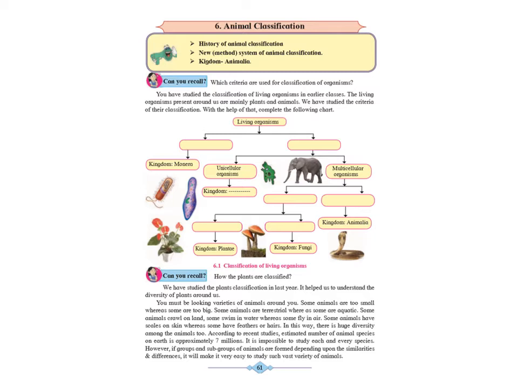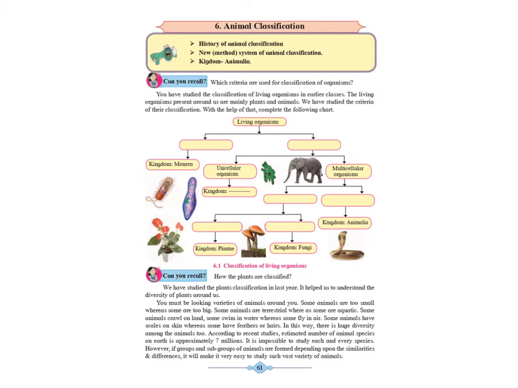On the right hand side, below multicellular organism, with cell wall, without cell wall. Below with cell wall, autotrophs and heterotrophs. So this is basically a chart that revises or helps us in remembering what we learned in the lower class.